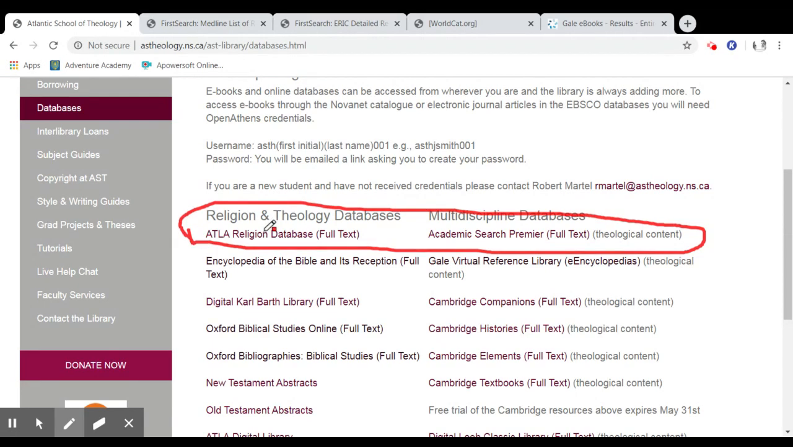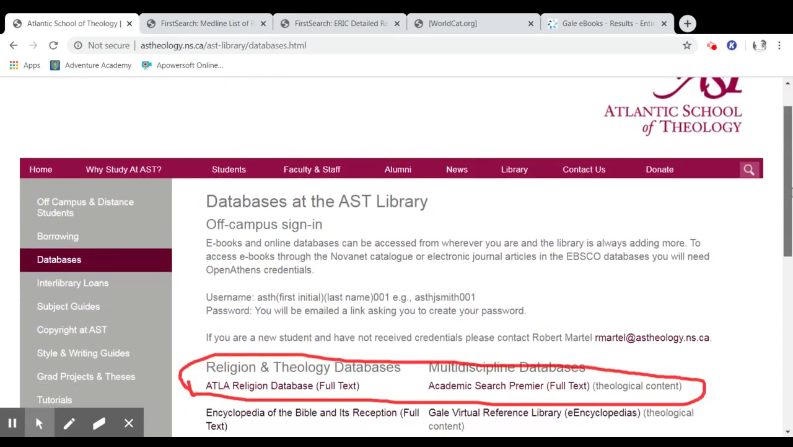The other component that's left out are ebooks. Well, where are the ebooks? The ebooks aren't listed on this page. If you want to look for ebooks, you're going to have to search for them in the Novanet book catalog. And that's a subject for another video.